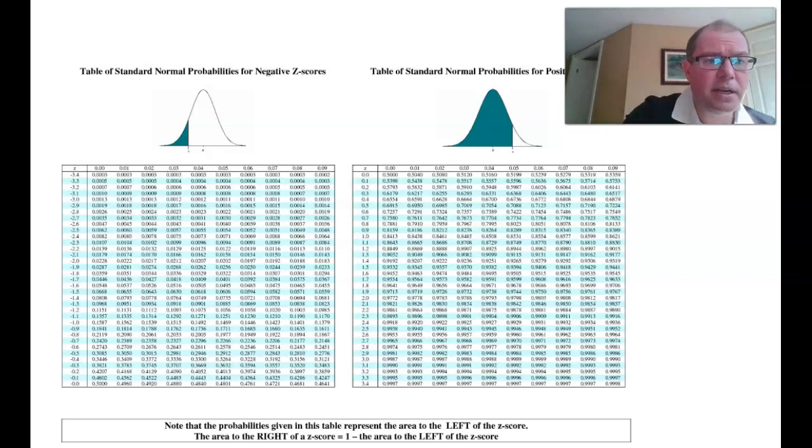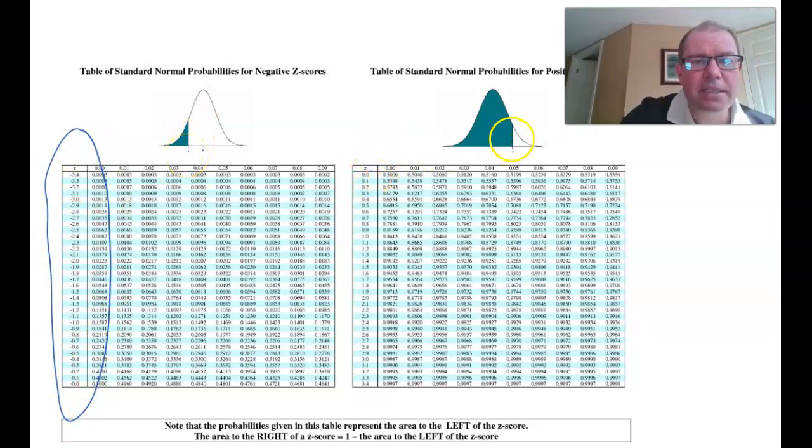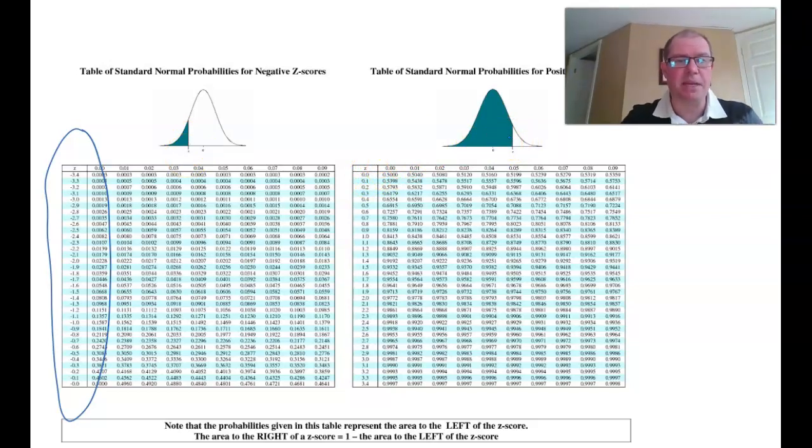All of these on the left-hand side are for negative numbers, so all of these numbers are negative, you can see. So areas less than 0.5. And all on the right-hand side is above 50% probabilities. So I'm just going to make the right-hand side a bit larger so we can find out this less than 1.5.